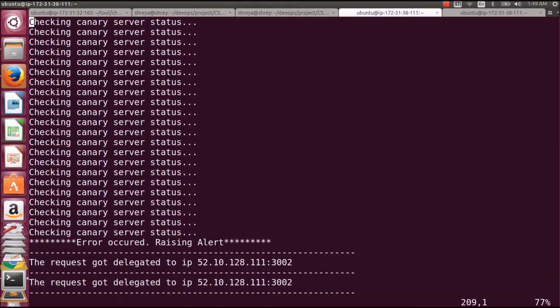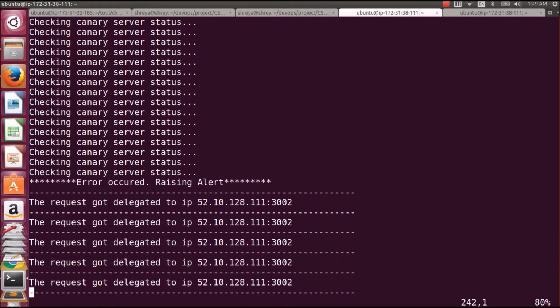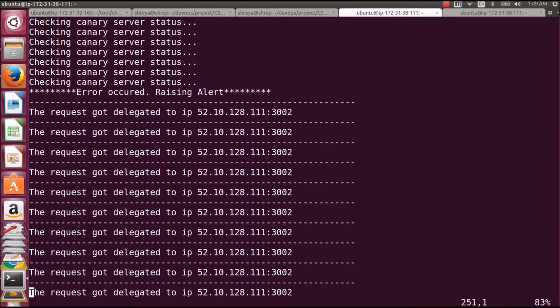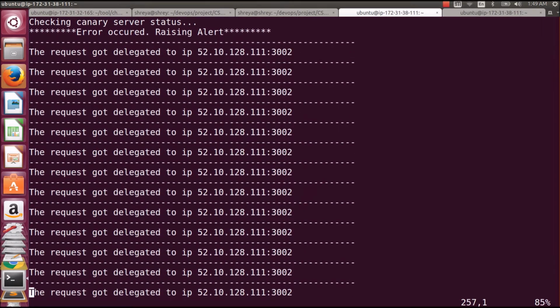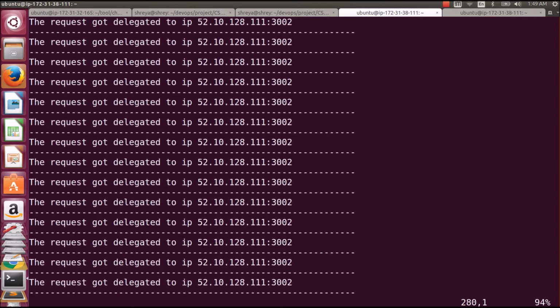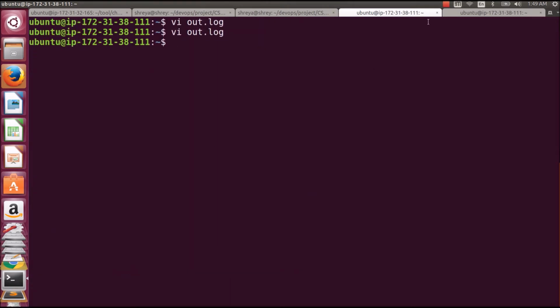Here we can see that an error has occurred and an alert has been raised, and we can also observe that after this all the requests are delegated to the 111 server, that is the production server. So this demonstrates the Canary release.